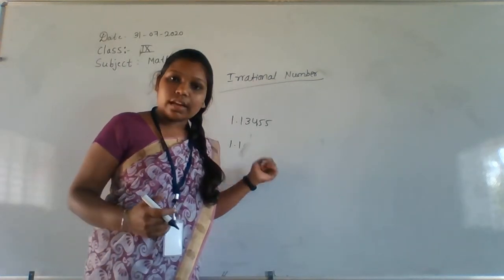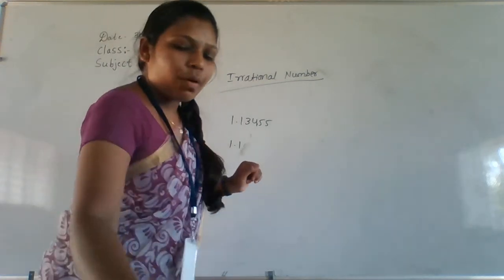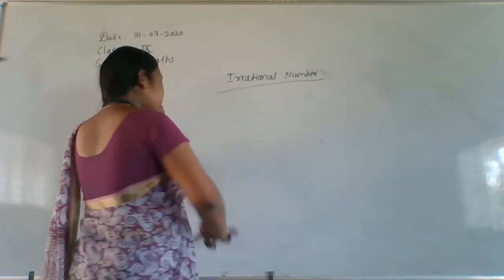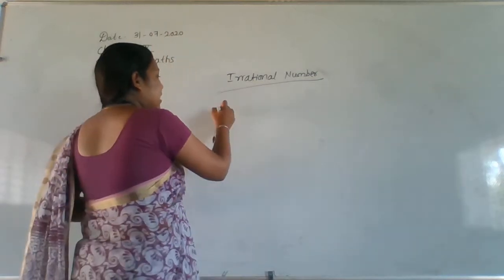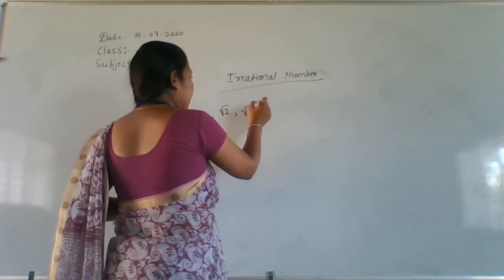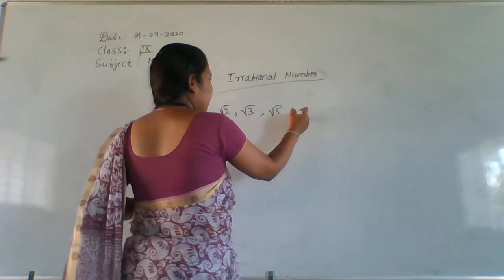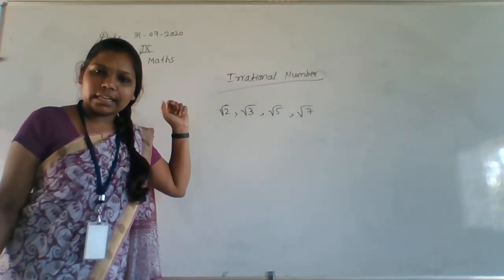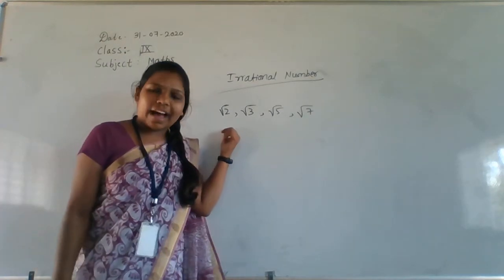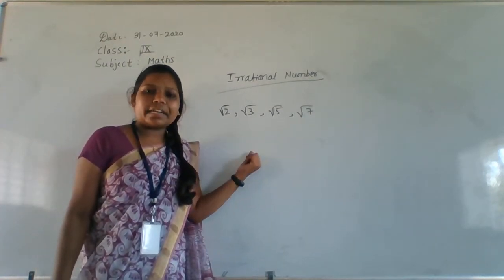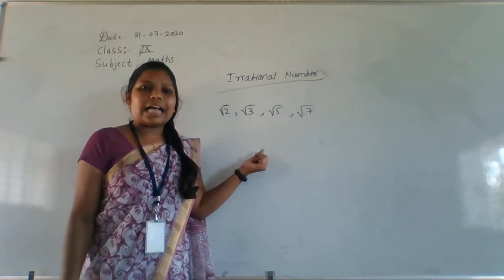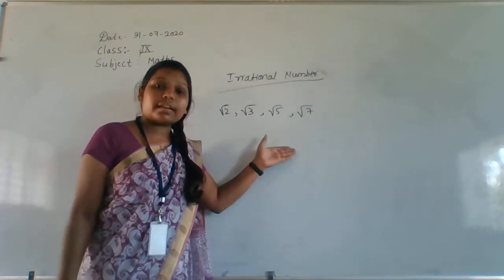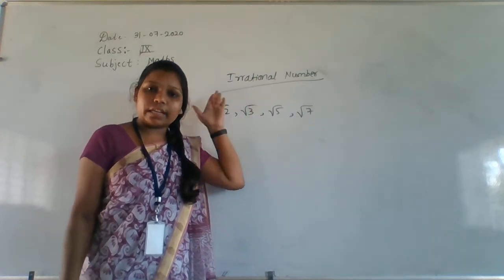Okay. So we'll see how to represent the irrational number. Even I say root 2, root 3, root 5, root 7, these are also irrational numbers. If you find the value of root 2, you will get non-terminating as well as non-recurring values. That's why these numbers are called irrational numbers.